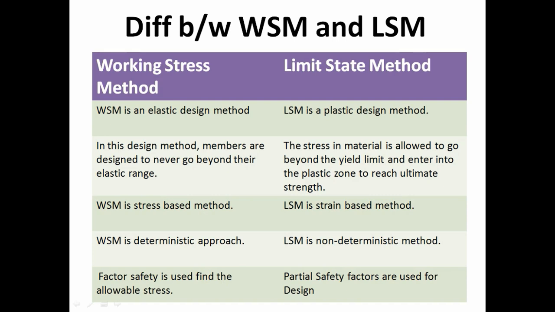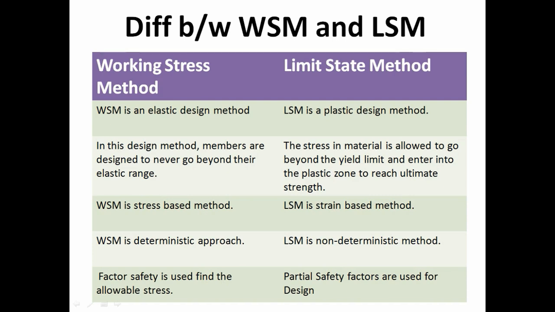Now, what is the difference between working stress method and limit state method? Firstly, working stress method is an elastic method, but limit state method is a plastic method. Secondly, in working stress method, members are designed to never go beyond their elastic range, that is, we divide with factor of safety. But in limit state method, the stresses are allowed to go beyond their yield limit and enter into plastic zone to reach ultimate strength. Third difference is working stress method is a stress-based method. Here we relate with modular ratio, but limit state method is strain-based method.